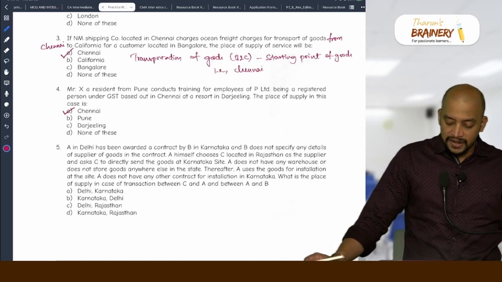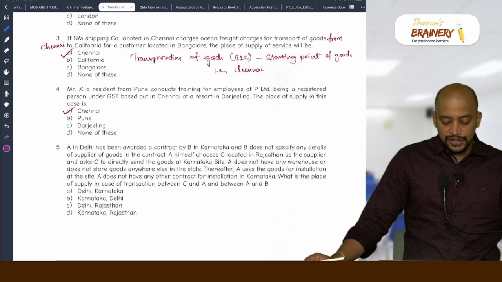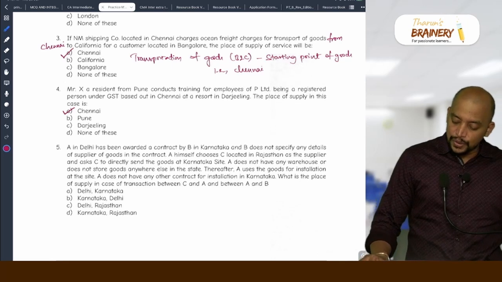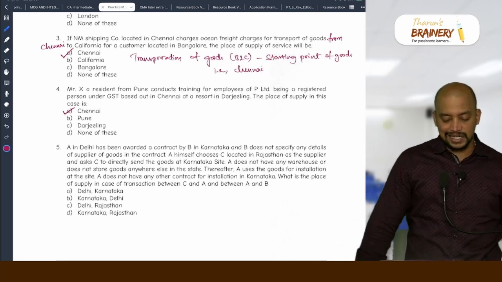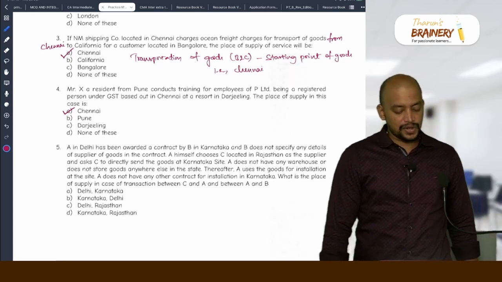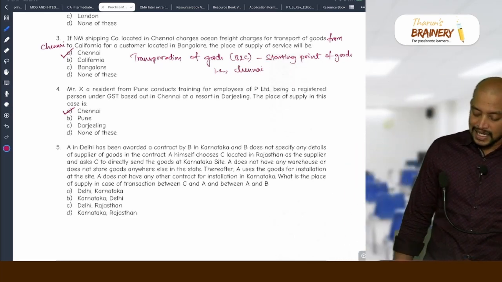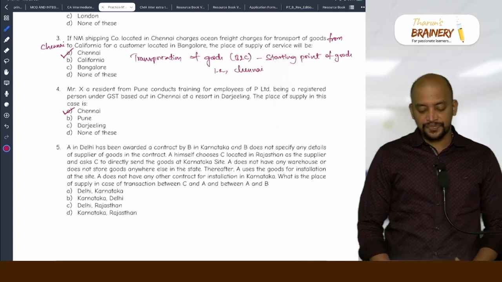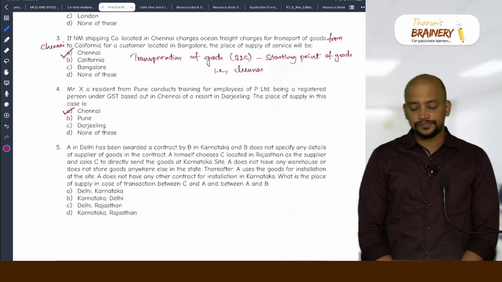A does not have any warehouse or store goods anywhere else in the state. Thereafter, A uses the goods for installation at the site. A does not have any other contract for installation in Karnataka. What is the place of supply in this case, for the transaction between C and A and between A and B? Read the question once again.